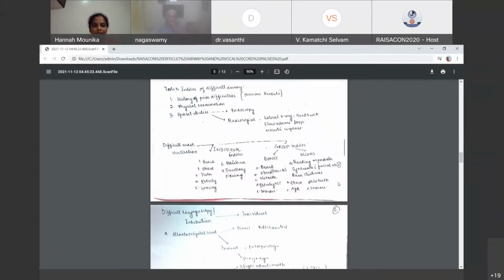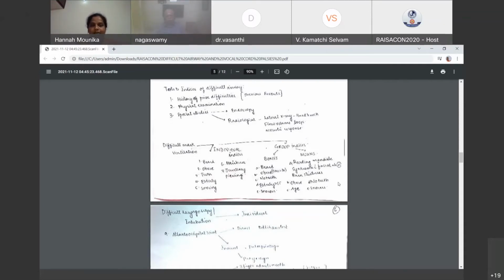First, difficult mask ventilation, we can divide into individual and group indices. Like you all know, it is obese, beard, no teeth, elderly, snorers. Beard will be like the mask seal won't be proper, and in obese patients, reduced FRC will be there, and fall of tongue can happen, and fat tissue in the oropharynx.